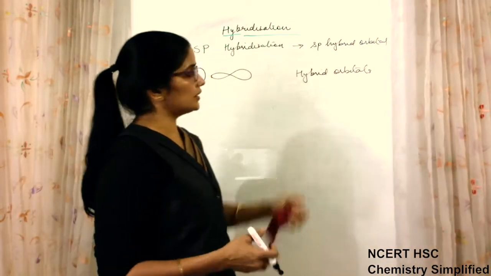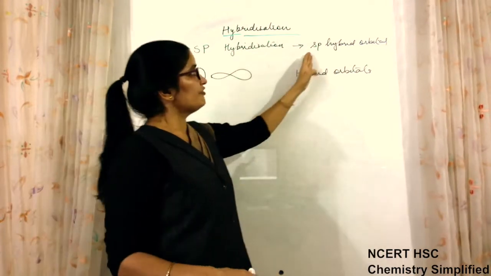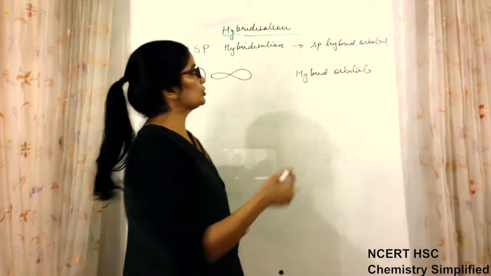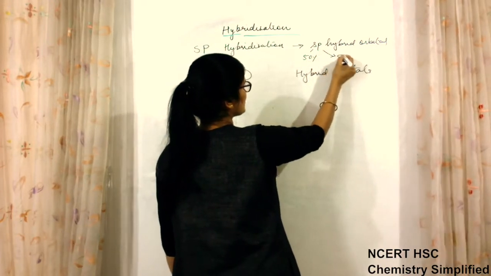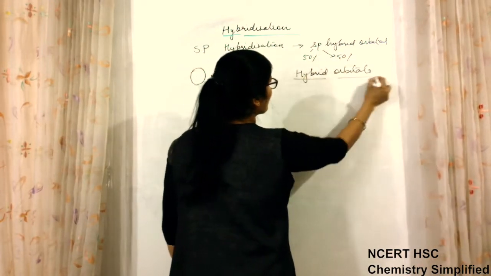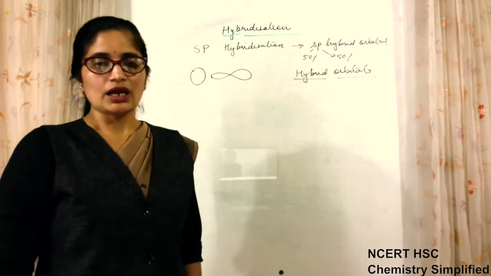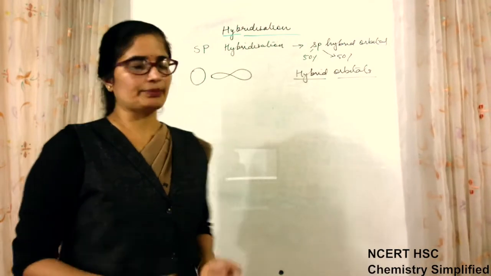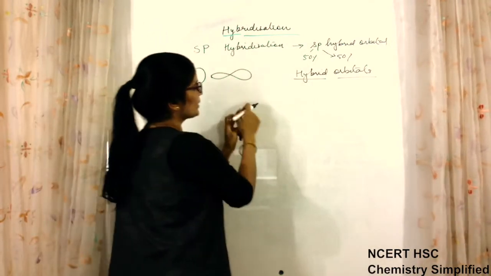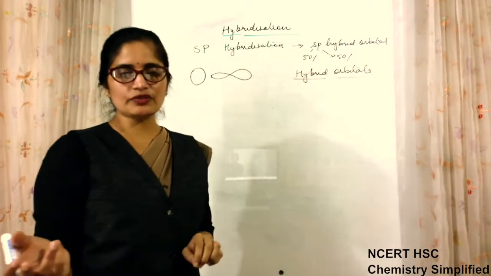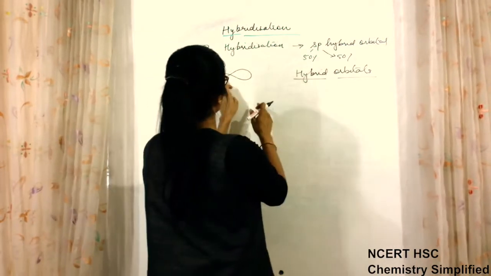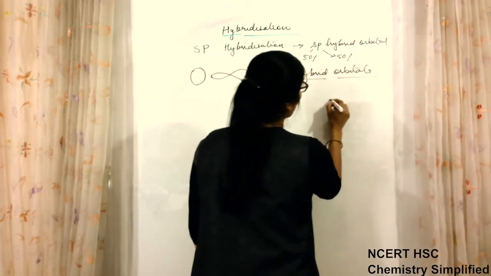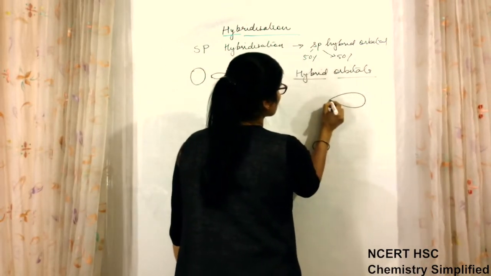If we talk about the characteristics of the two new hybrid orbitals which are formed, they have 50% s character and 50% p character. Now they are going to change their shape. As the color shade changes from red or white to intermediate pink, in the same way when these two mix, they will form two new hybrid orbitals.